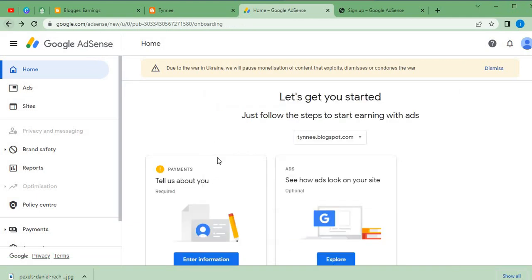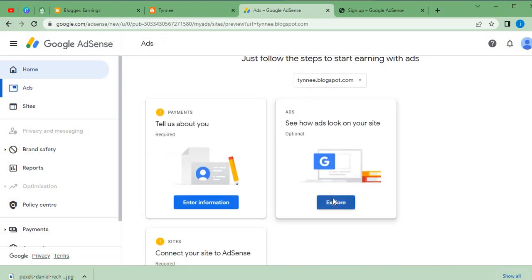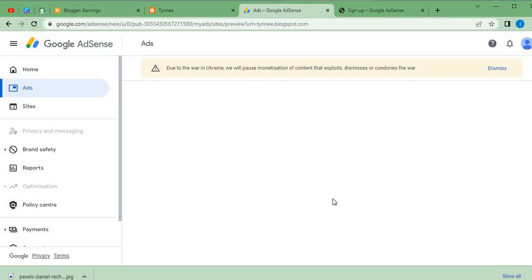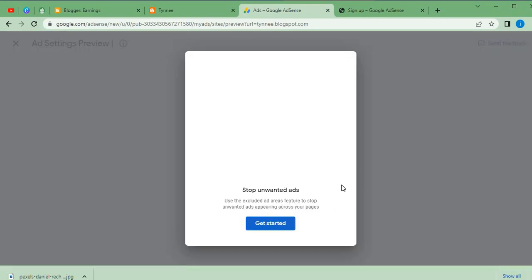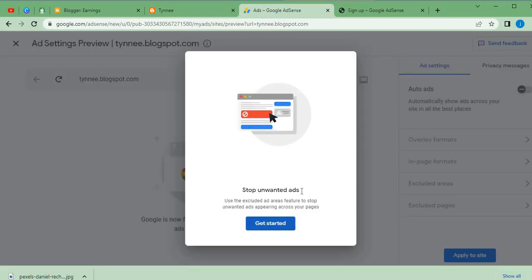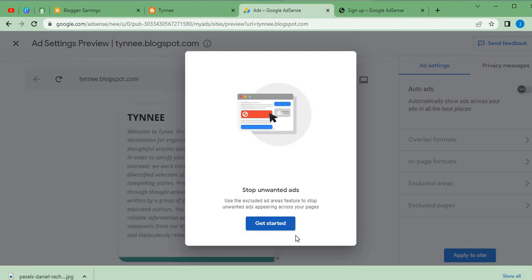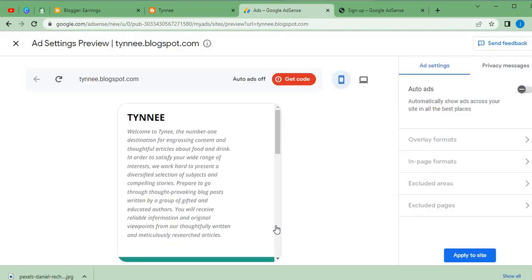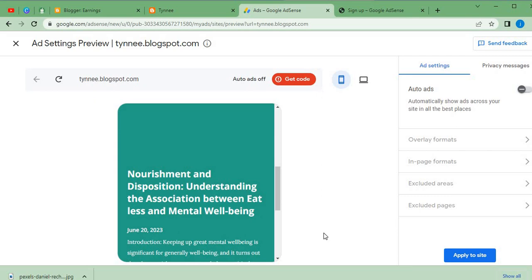But for the next one, let's try to see how the ad will be displayed on our blog. So let's say you want to check that and you want to stop unwanted ads and everything, you can click here. But since we're not doing that, let's go on. So now this is how the ads will be displayed on our website. Let's open the overlay. Okay, fine, we want the auto ads.